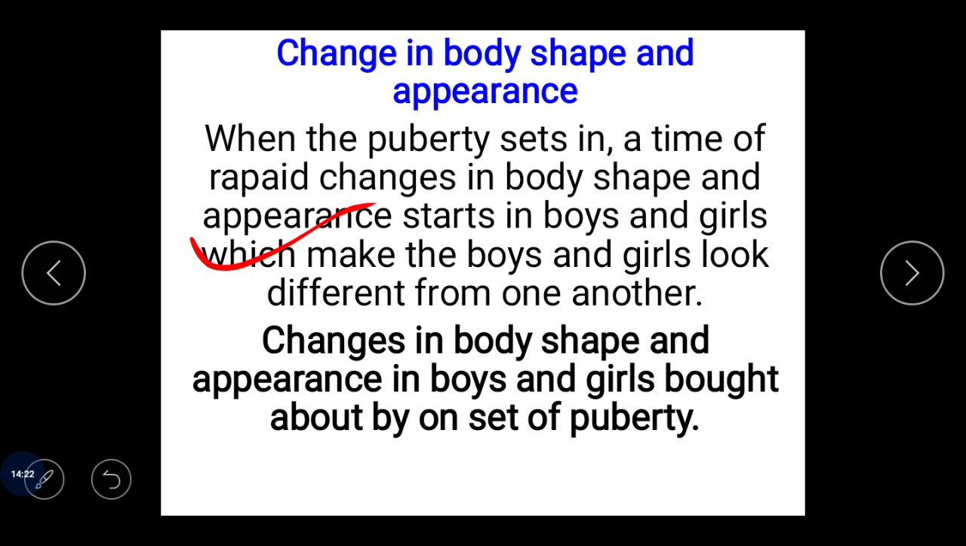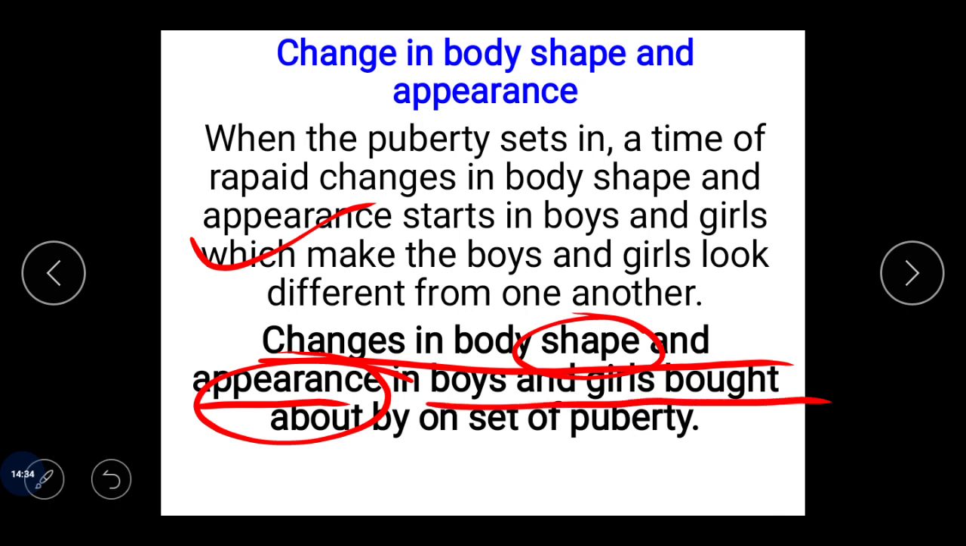तो अब ये कौन सी चेंज है? So change in the shape and appearance in the boys and girls both at onset of puberty. So what are these changes?